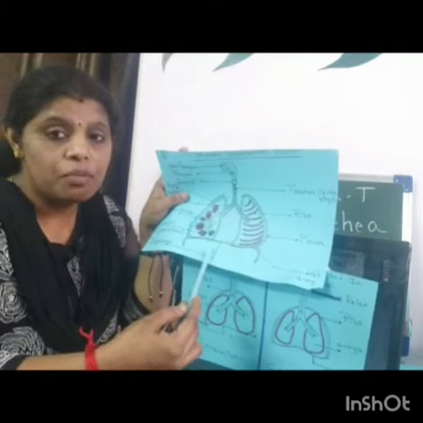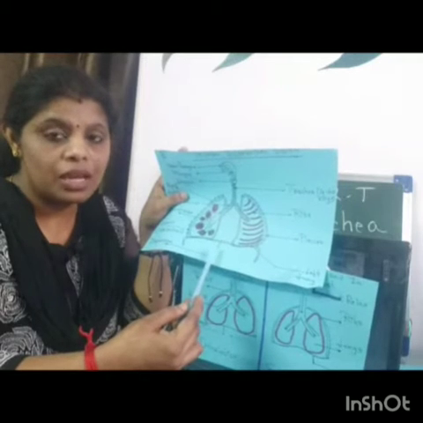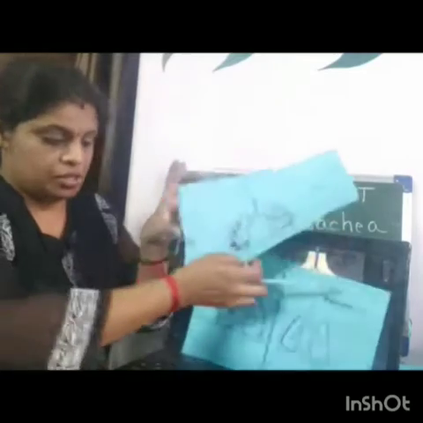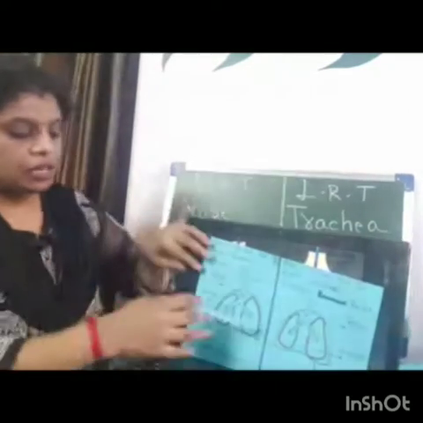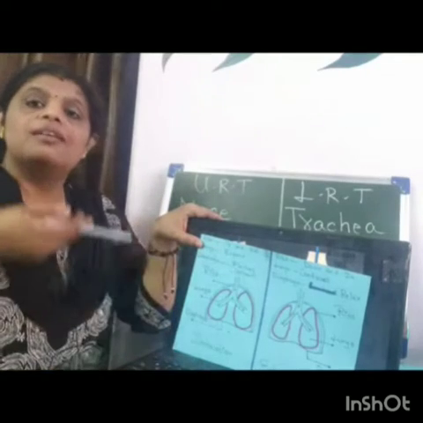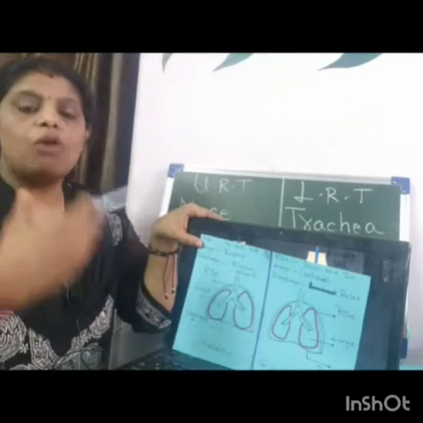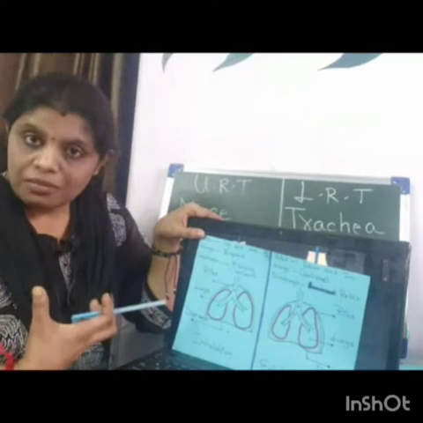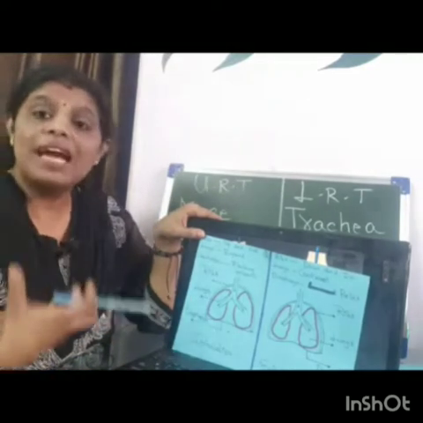If you remember, stomach, then liver and all those structures. So here during inhalation, the ribs move upwards, pulled outward, lungs expand, diaphragm flattens.